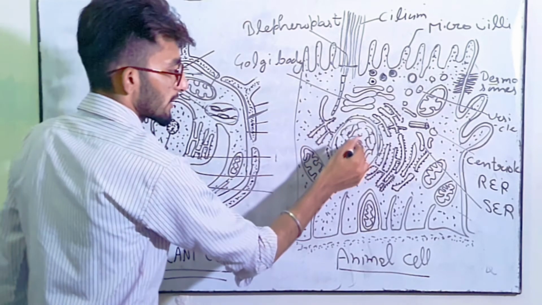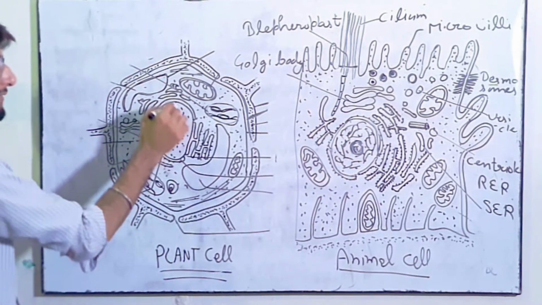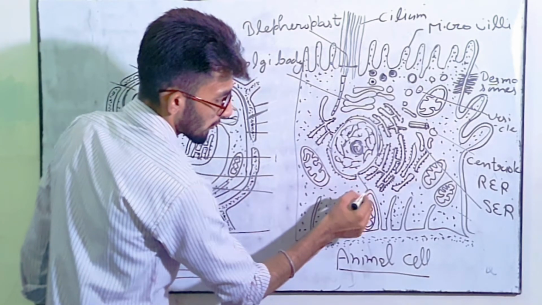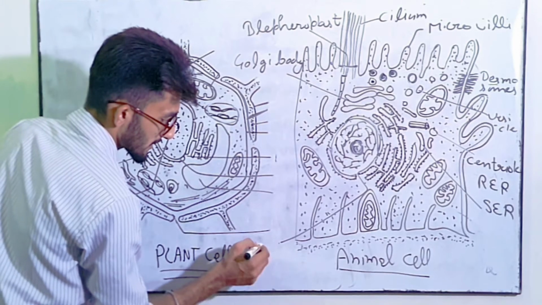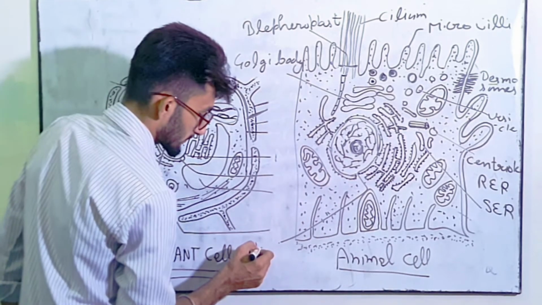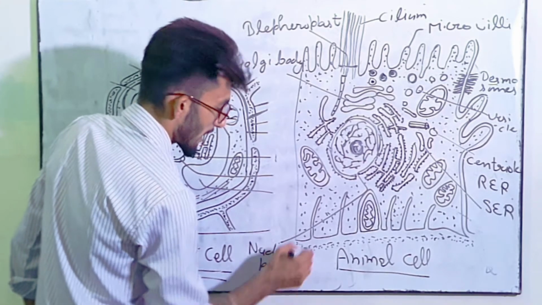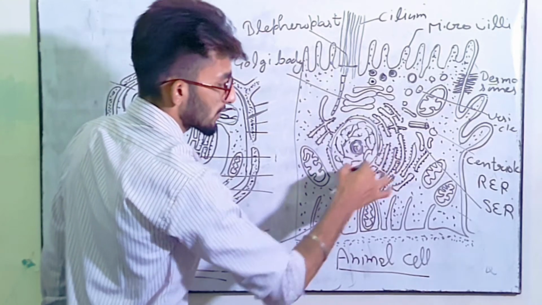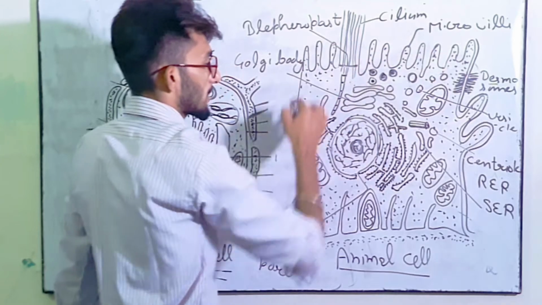So this is the central nucleolus, and this is the nuclear envelope, and here also the nuclear envelope is present. Clear? Next is the nuclear pore. Pore of the nuclear envelope. So the nuclear pore is also present in animal cell. So this is the nuclear pore. As you can see, the endoplasmic reticulum is associated with the nuclear envelope and also associated with the plasma membrane.